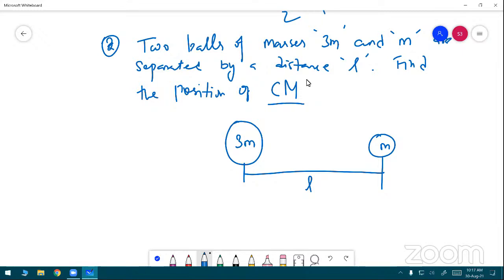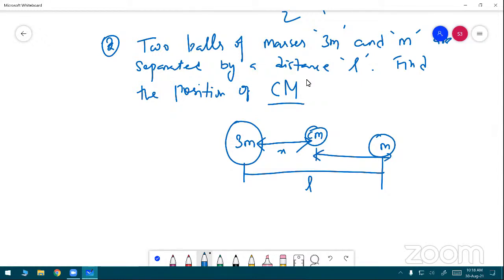I don't know the center of mass between the 3m and the m. Just consider one point. This is the center of mass. From the mass 3m, the distance is considered x. So what is this distance? The distance between 3m and m is L.